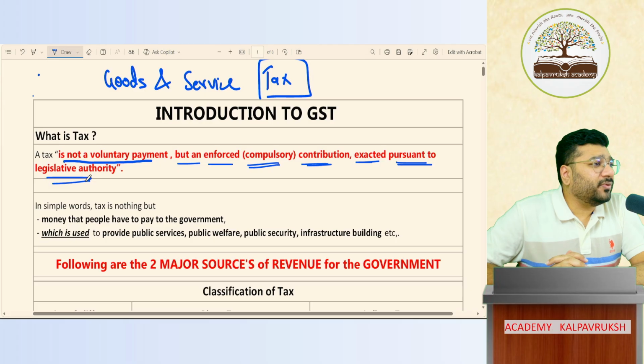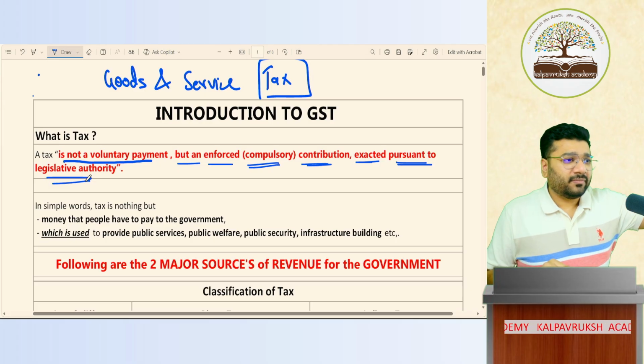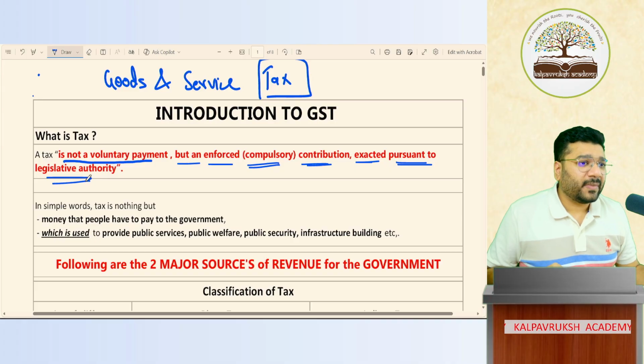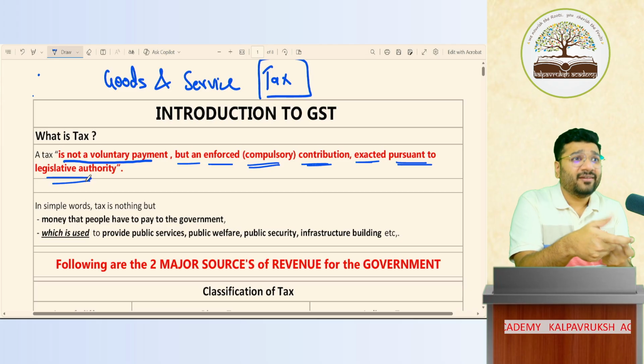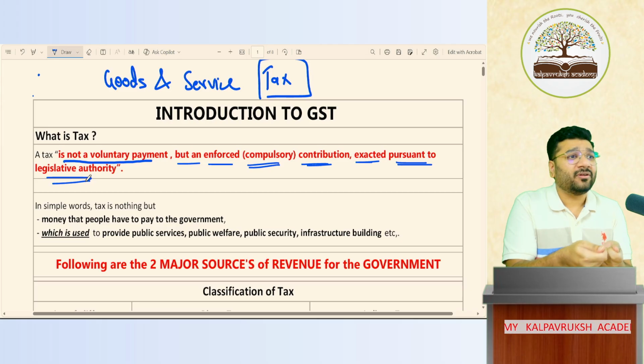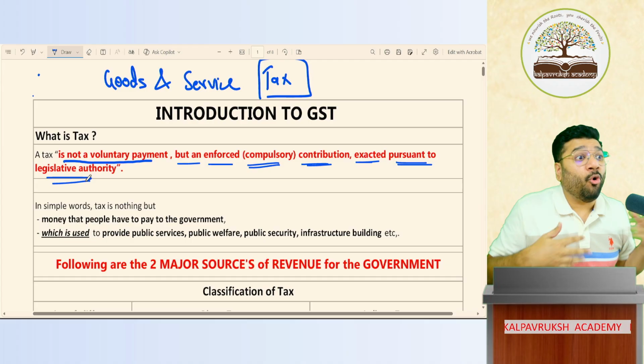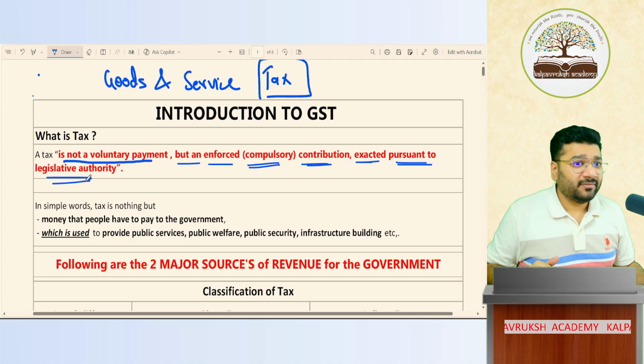My simple question to all of you. You are general public. You are the person who's earning income, right? If I ask you to pay tax, what will you say? Sir, you want tax, sir? Take, sir. How much you want? 100, 1,000, 1 lakh, 1 crore. How much ever you ask, will give, sir. Wholeheartedly, sir. Will you say like that?